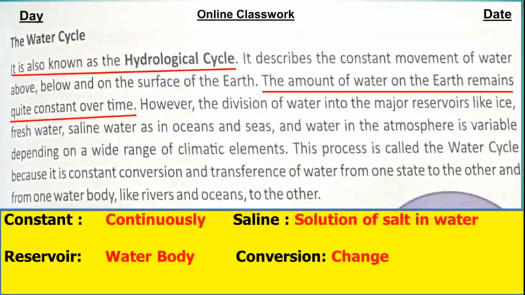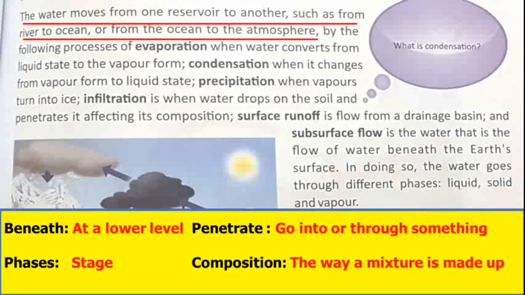This process is called the water cycle because it is constant conversion and transference of water from one state to another state, from one water body like rivers and oceans to the other. इसको हम water cycle इसलिए कहते हैं क्योंकि ये constant conversion है water की from one phase to another phase. The water moves from one reservoir to another, such as from river to ocean or from the ocean to the atmosphere. Please underline these lines as they are important.